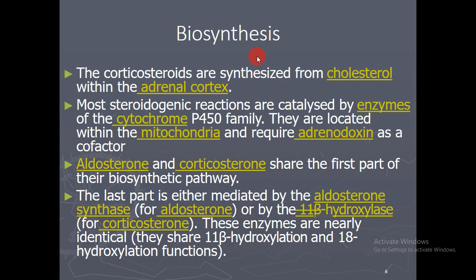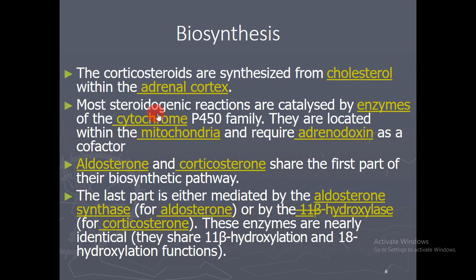Now come toward the biosynthesis. How are these corticosteroids produced or formed inside your body? The corticosteroids are synthesized from cholesterol within the adrenal cortex. The adrenal cortex is the major region where these corticosteroids are synthesized from cholesterol. It is very easy to understand that all these corticosteroids are produced from cholesterol within the adrenal cortex.